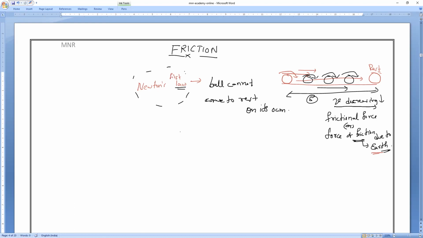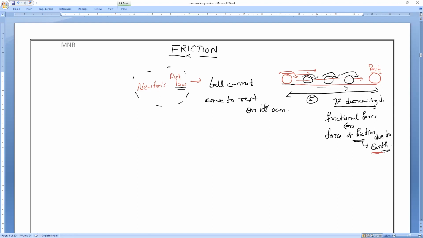There should be a force which opposes the motion of the ball over the surface in contact. Wherever it is in contact, there should be a force opposing the motion. And this force must act in the same direction of motion or the opposite direction? Opposite direction of motion.